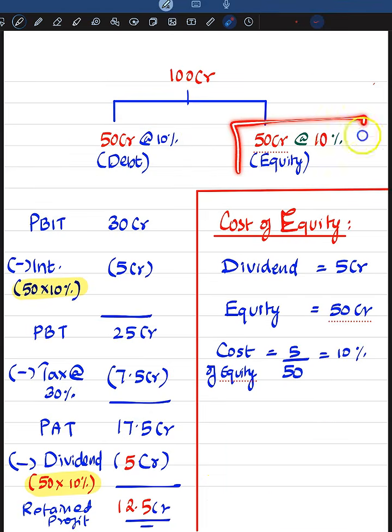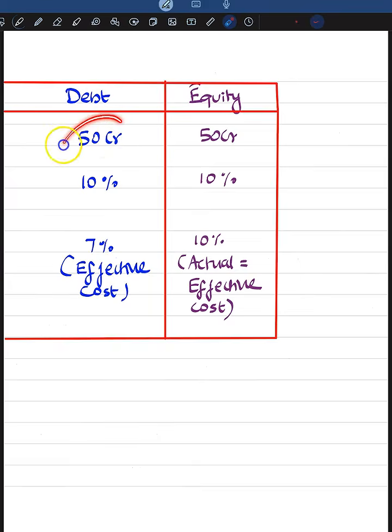But if you look at the case of equity, they have paid 5 crore as dividend, right? So dividend is here. The fund raised is 50 crore and 5 crore is the cost for 50 crore. It means cost of equity is 10%. So look at the disparity: 50 crore, 50 crore, both sides same funds are raised; 10%, 10%, both sides same cost; but the effective cost of debt is 7% and the effective cost of equity is the actual cost itself, which is 10%. Do you know why this disparity arises?